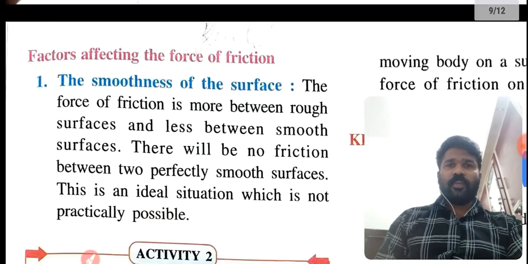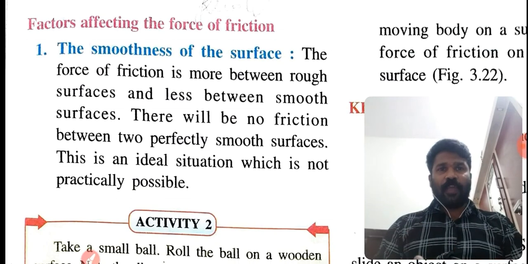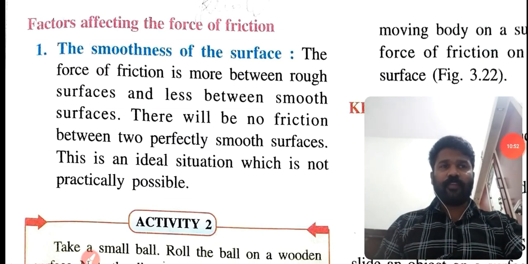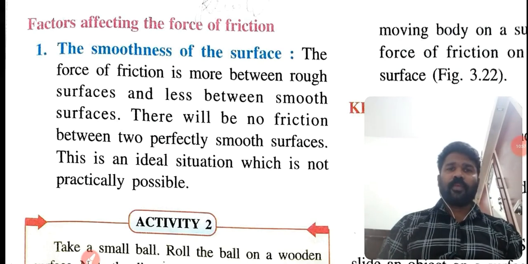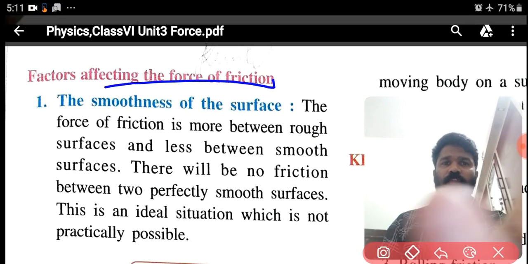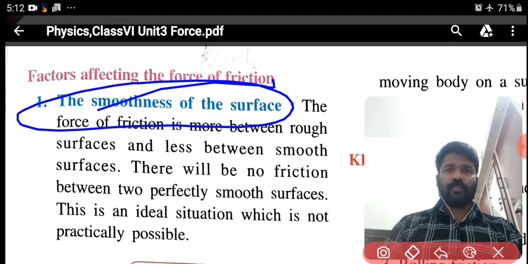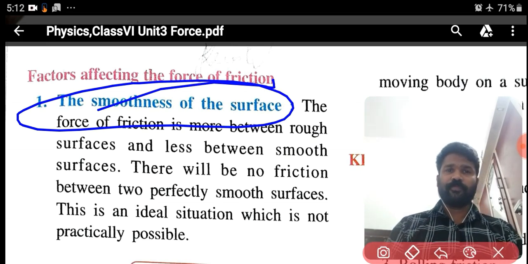Okay students, now we are going to discuss the factors affecting the force of friction. The first factor is the smoothness of the surface.